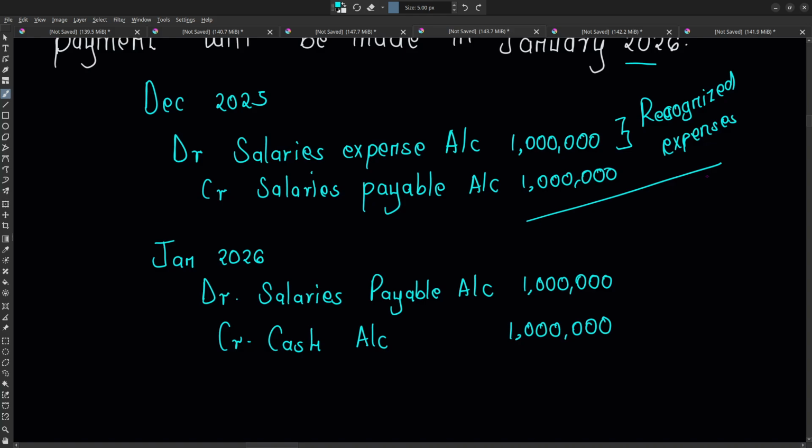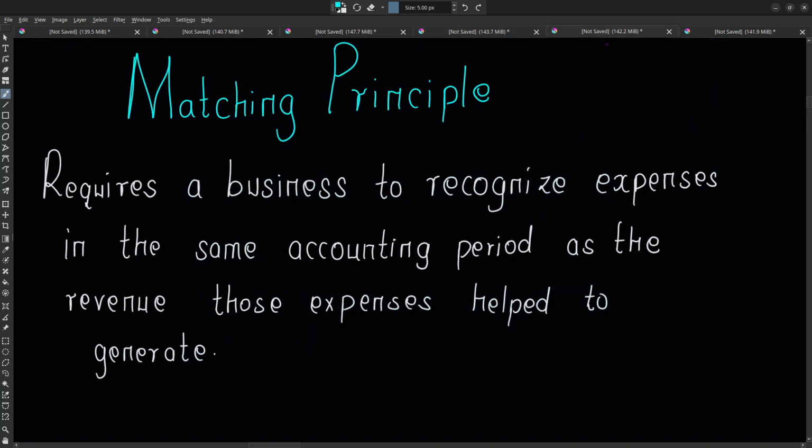The moment the effect of a transaction happens, we are not looking at whether the money has come in or out. That is cash basis. But in accrual accounting, this is how we do it. Okay, so let us look at the objective of accrual accounting. The objective of accrual accounting is what we call the matching principle. The matching principle requires a business to recognize expenses in the same accounting period as the revenue those expenses helped to generate. What do we mean by this?